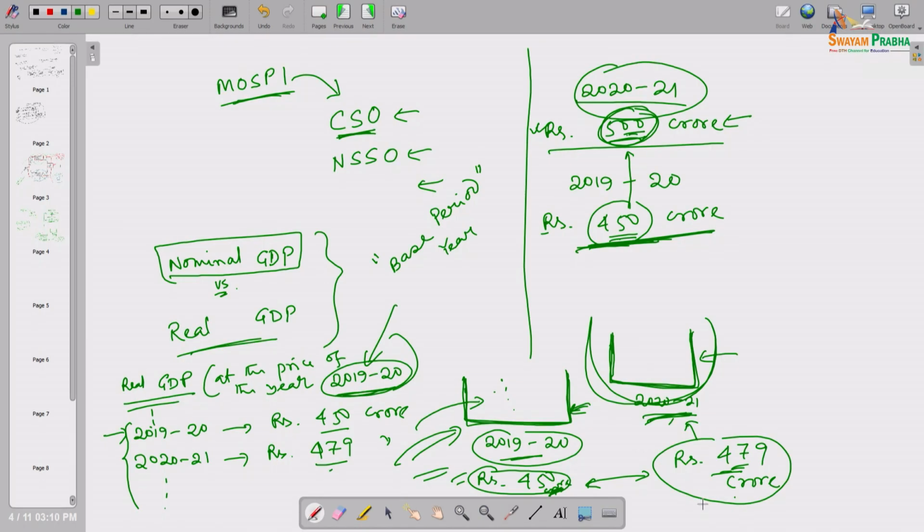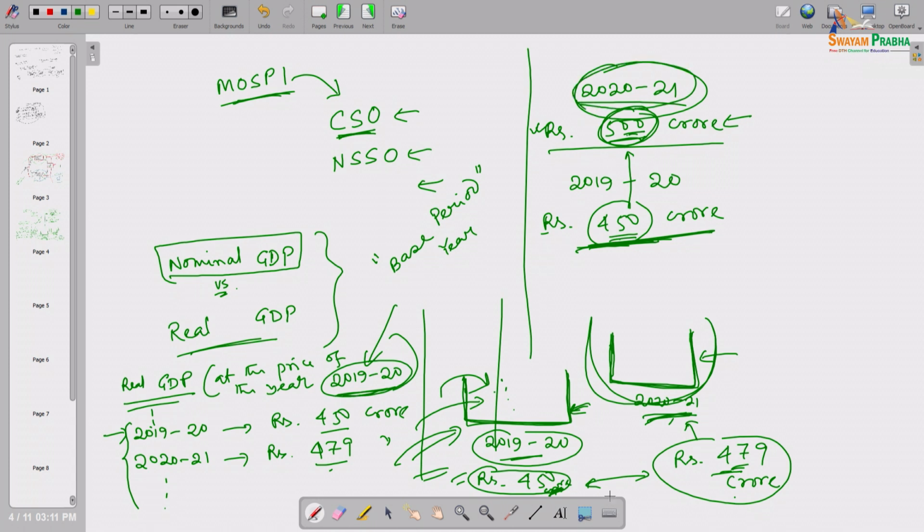So, for 2020-21 I will get 500 crore because this was the nominal GDP at this year's 2020-21 price level. Taking this year's price level, if we evaluate last year's production basket, we will also get a real GDP, but in that case we will get another series of real GDP, where the base year is 2021, this was the base.